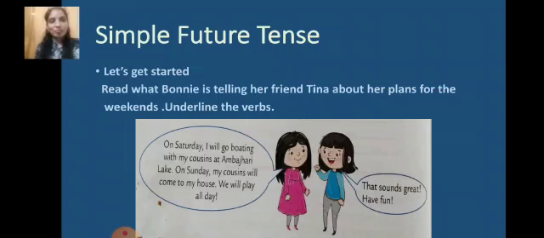Underline the verbs. On Saturday, I will go boating with my cousins at Ambajari Lake. On Sunday, my cousins will come to my house. We will play all day. That sounds great. Have fun. So children, can you tell me what are the verbs which are telling you about the future time? The time which is about to come?